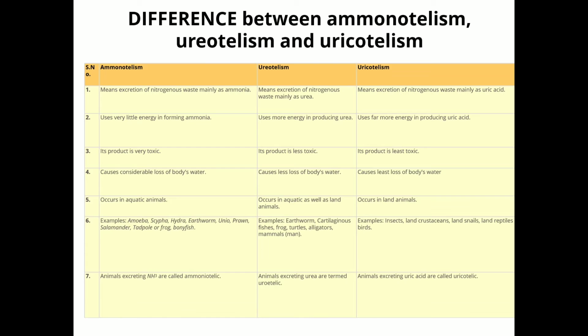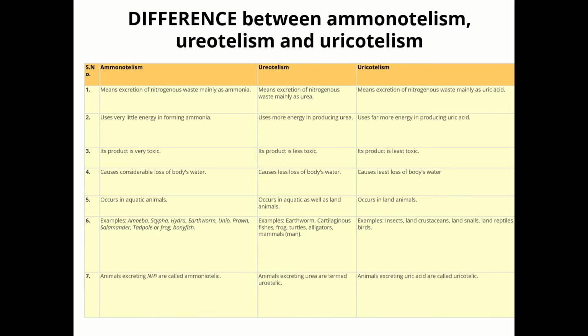Third, we have uricotelism. The excretion of nitrogenous waste in the form of uric acid is termed as uricotelism, and the animals which excrete uric acid are called uricotelic animals.